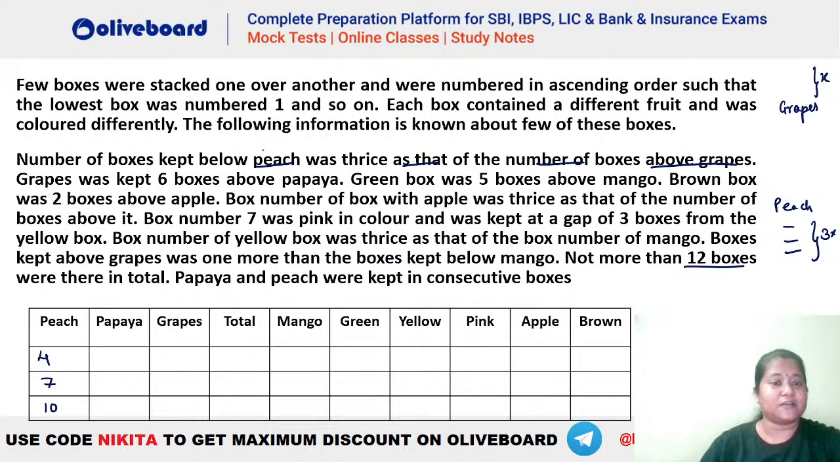Okay. After that, what is given here? If you check the last line, it says papaya and peach were kept in consecutive boxes. So papaya and peach has to be consecutively kept. That means if peach is 4, this can be 3 also, this can be 5 as well. Similarly, if this is 7, this can be 6 or this can be 8. Similarly, if this is 10, this has to be either 9 or 11. Okay. What else is given here? It is given grapes was kept 6 boxes above papaya. So grapes is papaya plus 6. Okay, plus 6 karna hai.